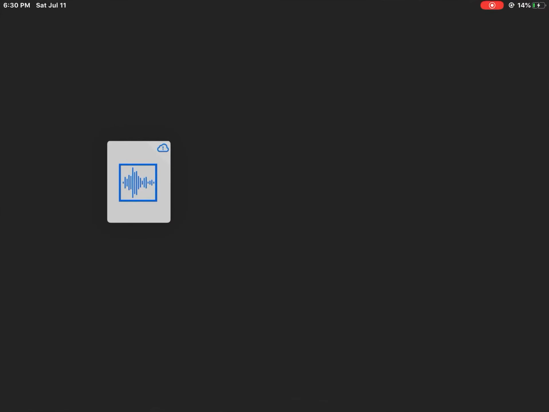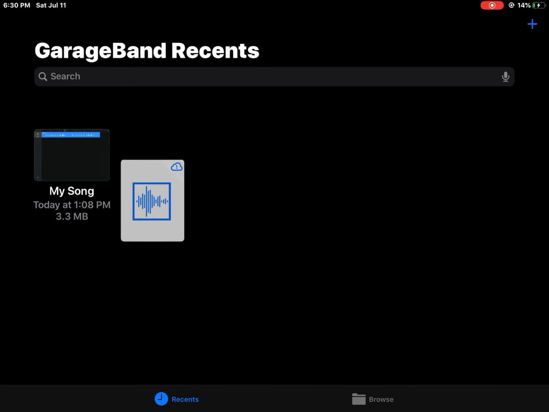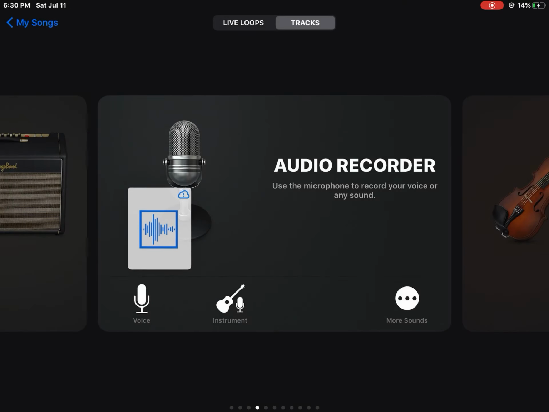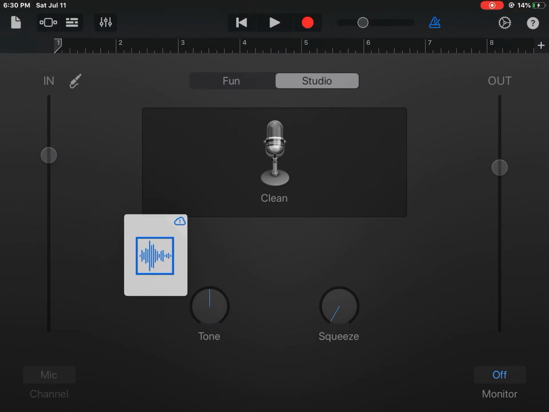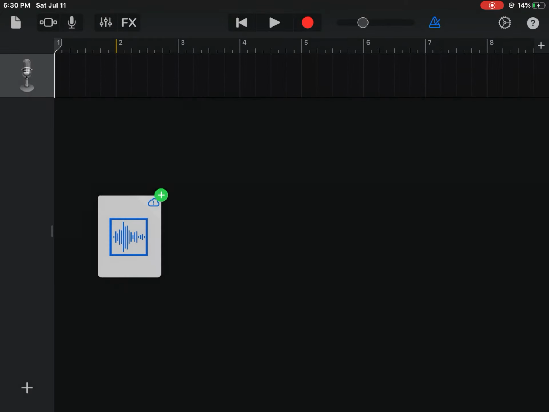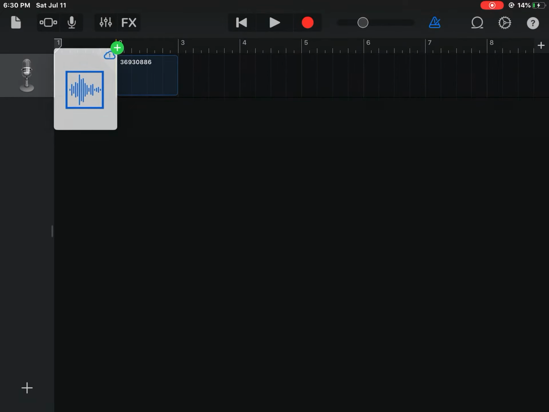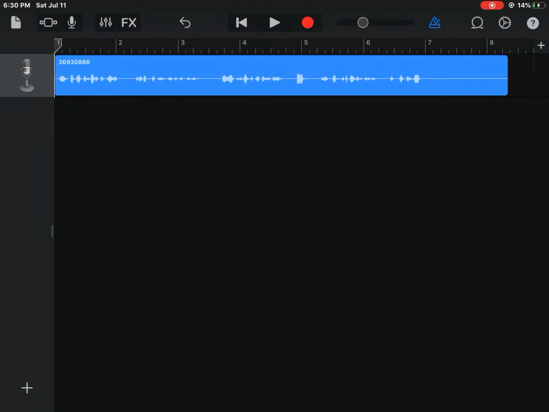Now you go to GarageBand and you get a new thing. Press audio recorder. Press that button, and then add it. And then you should have this. But if you have the ticking in the back, just remove that. If you're wondering about what this is, it's a TikTok.